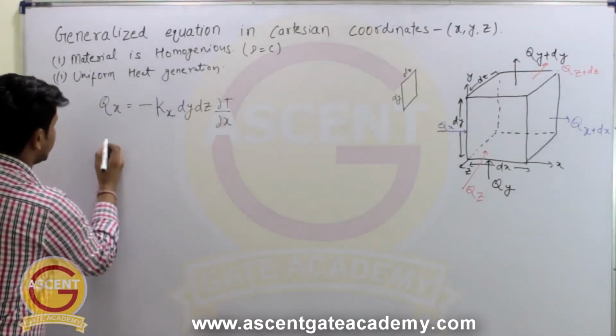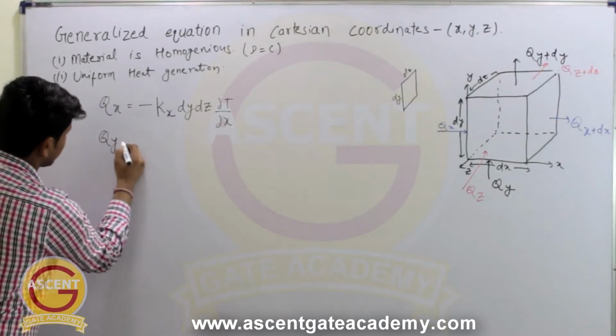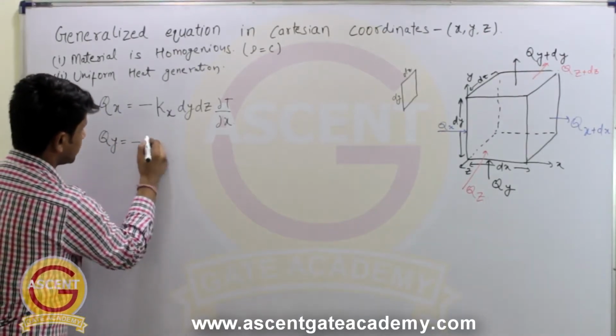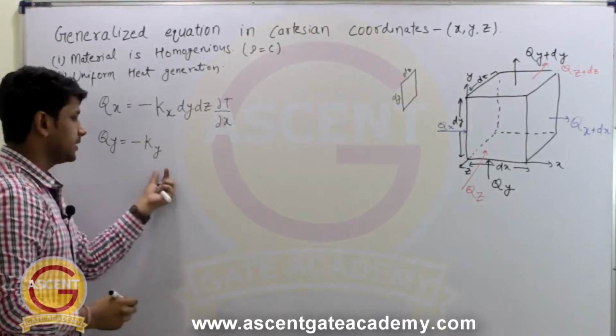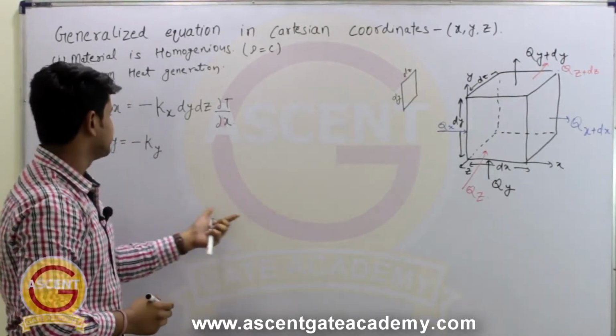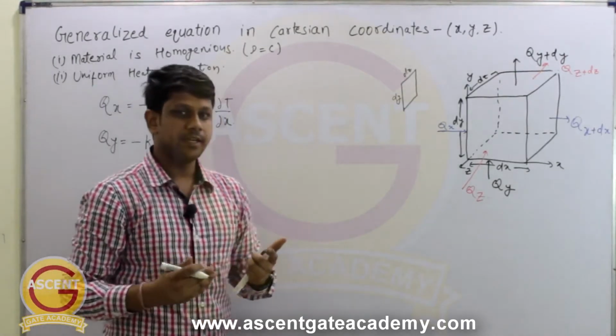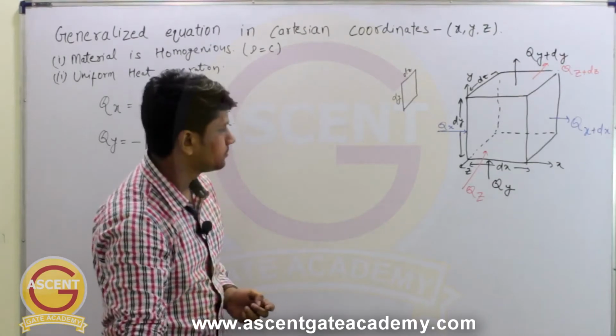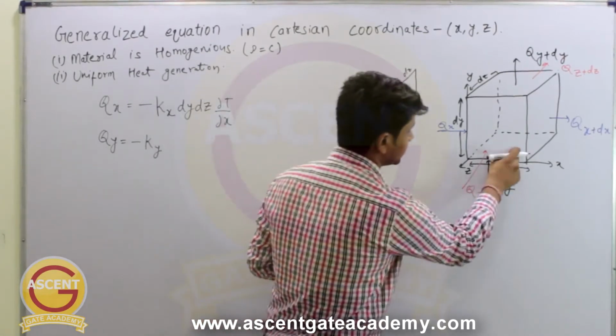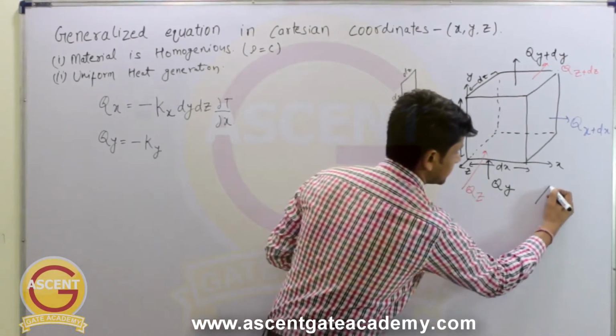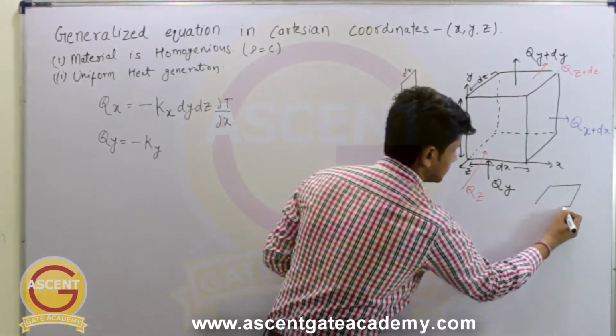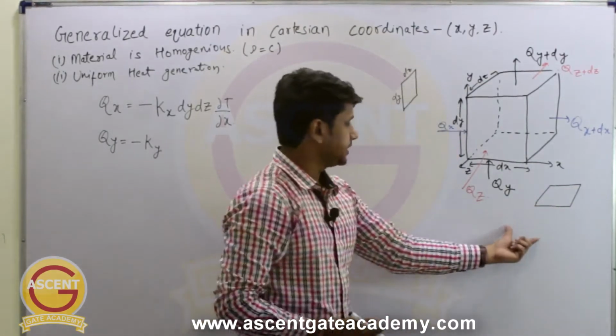Similarly, if you want to write Qy, it will be minus Ky, where Ky is the thermal conductivity in y direction. And through which area is the heat entering in y direction? Through this area the heat is entering. And what is this area?